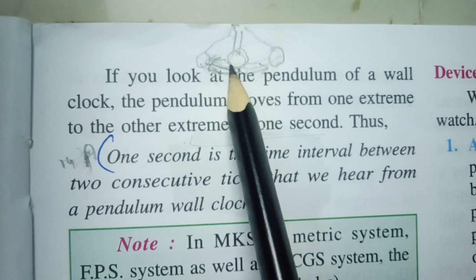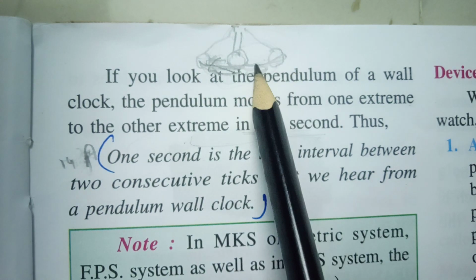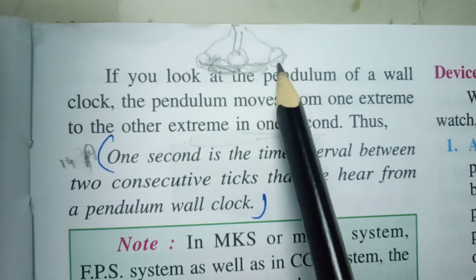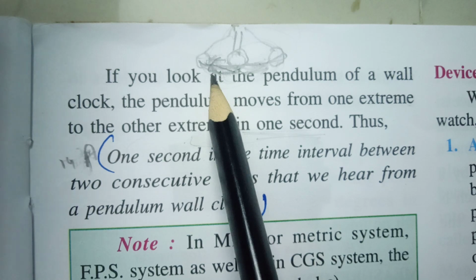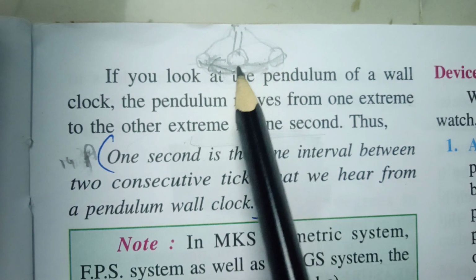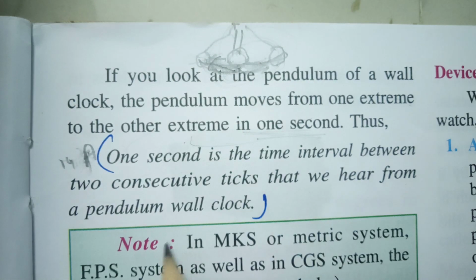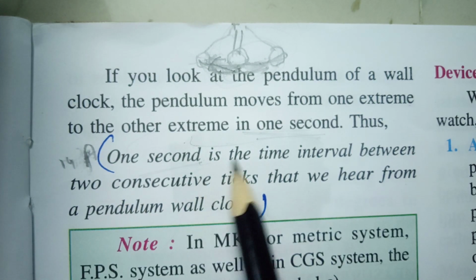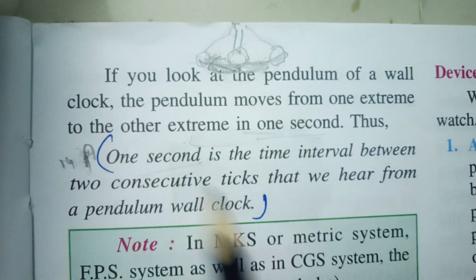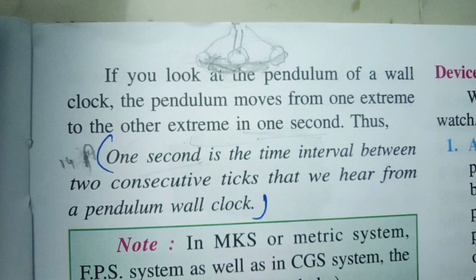Two consecutive ticks means 1, 2. 2 ticks it will take. It will go to one extreme and it will come. These 2 ticks will take the time of 1 second. 1 second is the time interval between two consecutive ticks that we hear from a pendulum clock.